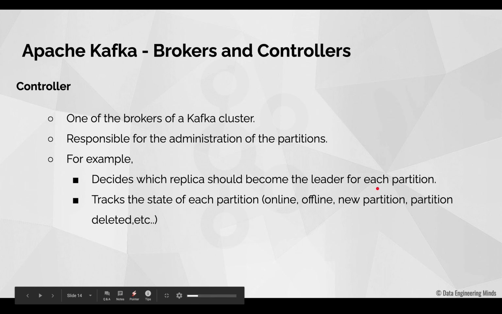Another example would be that the controller also tracks the state of each partition, that is whether the partition is a newly created partition, or the partition is already online, or the partition was online and then became offline, or the partition got deleted, and so on. Controllers are elected by the zookeeper, that is, among all the brokers in a Kafka cluster, the zookeeper decides which broker should be the controller. Also, if this broker, that is the controller, gets lost or crashed, then the zookeeper elects the new controller among the remaining brokers.